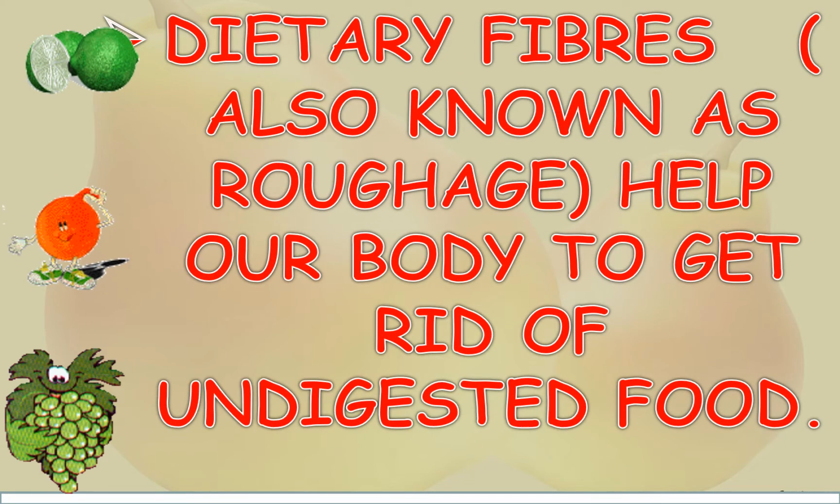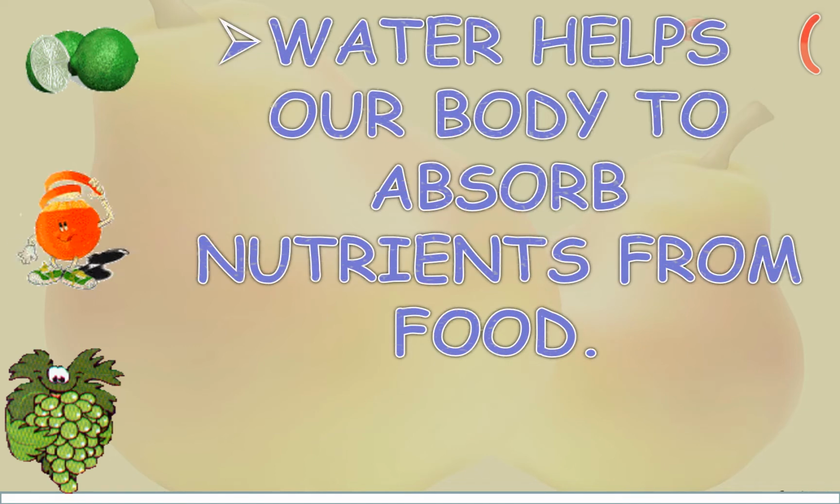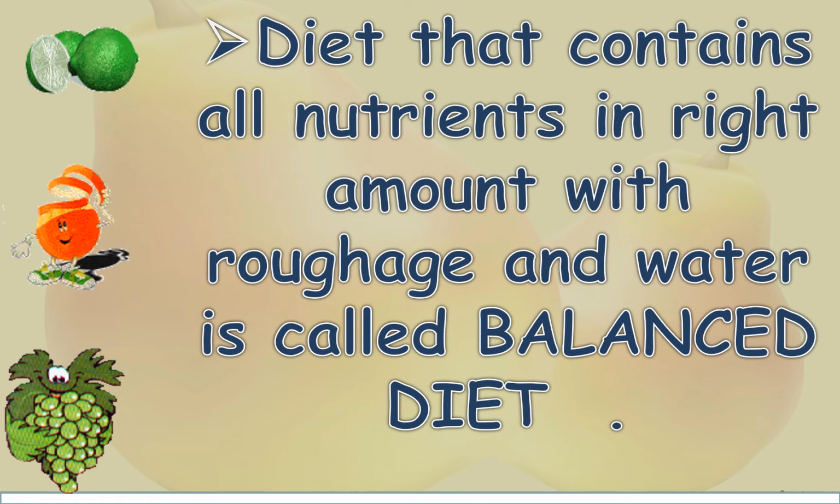Dietary fibers, also known as roughage, help our body to get rid of undigested food. Water helps our body to absorb nutrients from food. A diet that contains all nutrients in right amount with roughage and water is called a balanced diet.